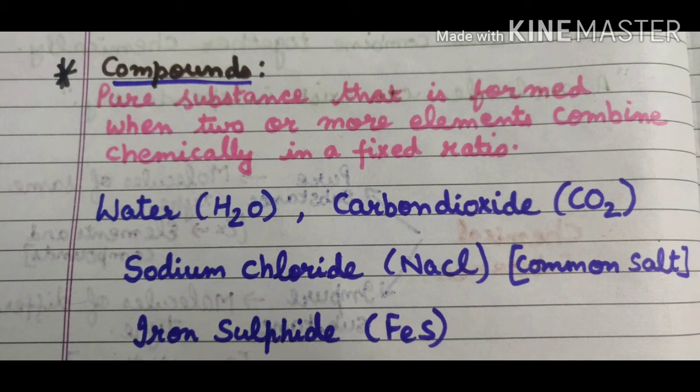Another example is carbon dioxide, then sodium chloride, NaCl, which is common salt, iron sulfide, FeS. These are all examples of compounds in which elements are combined to form a compound.